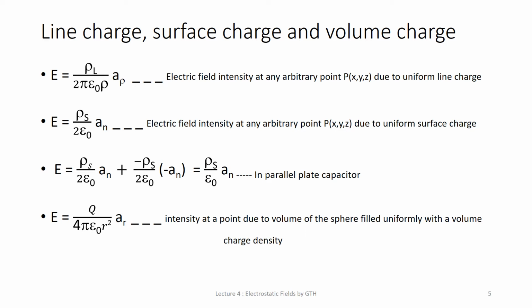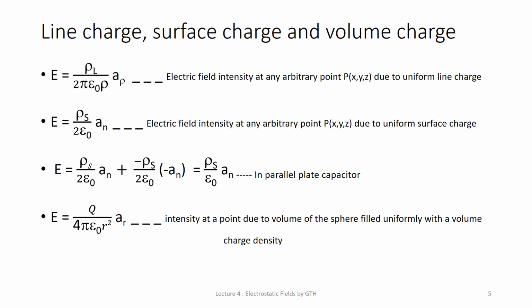From that point, the perpendicular distance from the line is measured, and that distance is rho without any suffix. It is written in the denominator, and rho L is the line charge density. After deriving, we get the electric field intensity as rho L over 2 pi epsilon 0 rho, where AP is the radial vector.